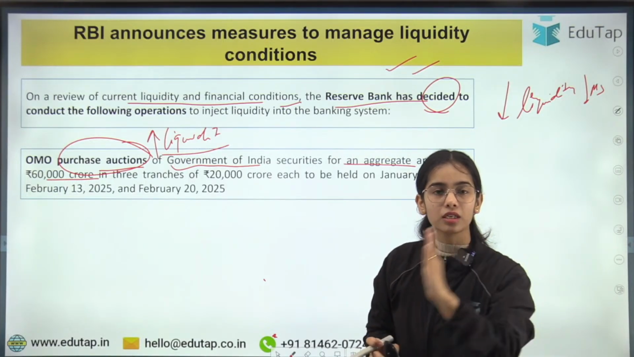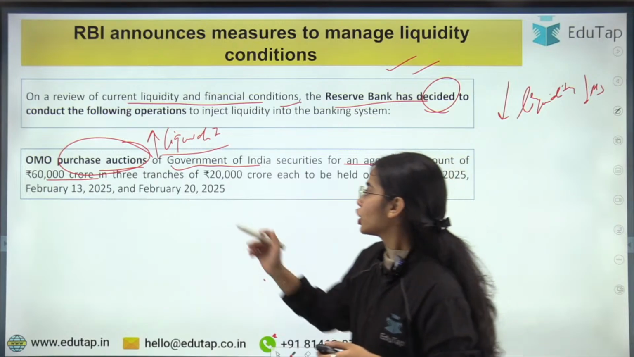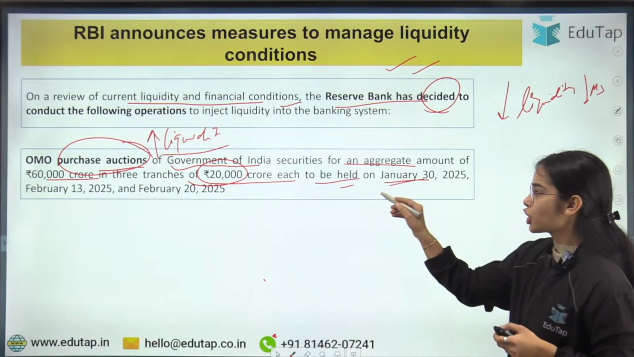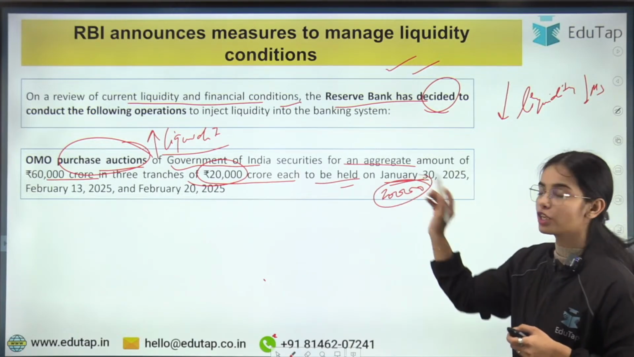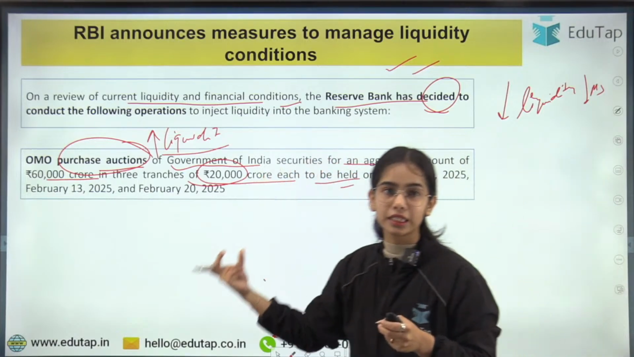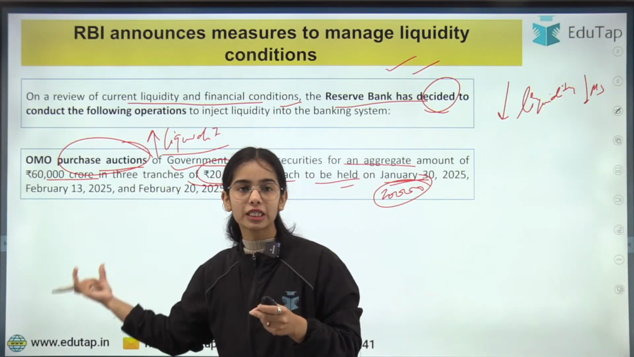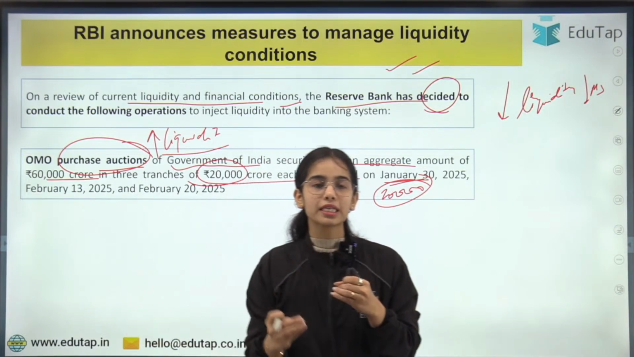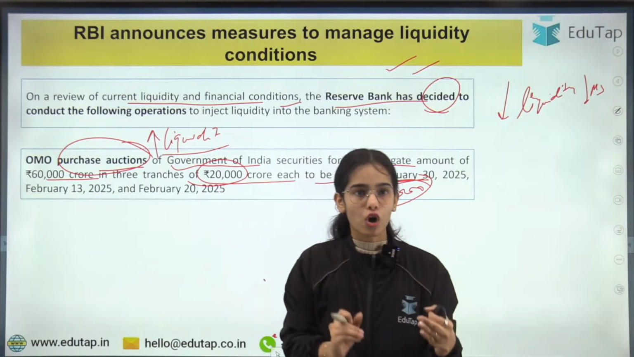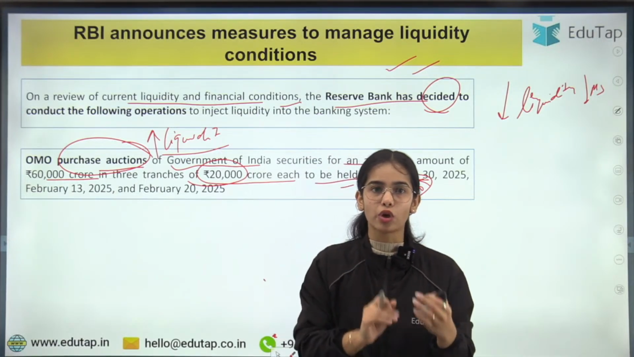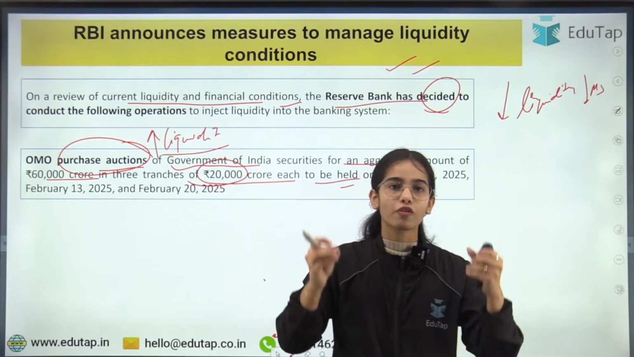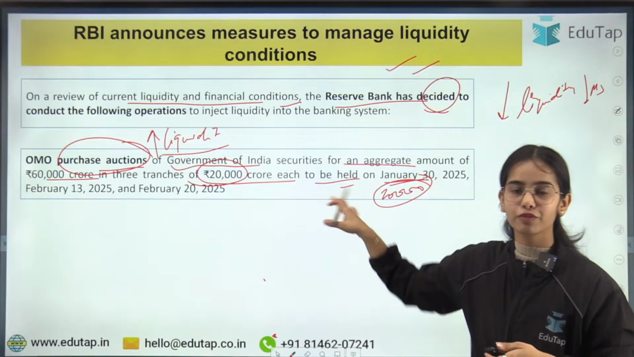That means in 3 different timelines of 20,000 crores each, to be held on January 30. So 20,000 crores of the government securities will be purchased on January 30. Then on February 13 and February 20. So you can understand that the RBI has said that we will be doing the open market operation purchase auction. We will be purchasing the government securities worth 60,000 crores so that we can provide 60,000 crores of money in the economy. Any confusion here?